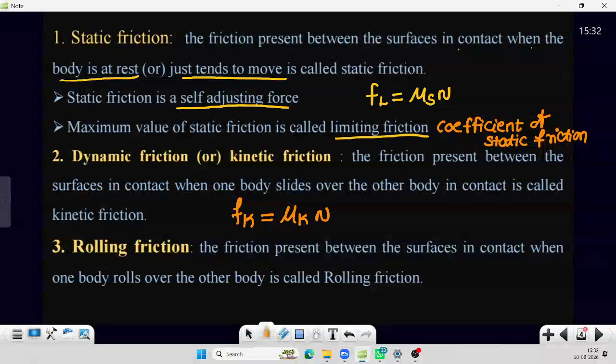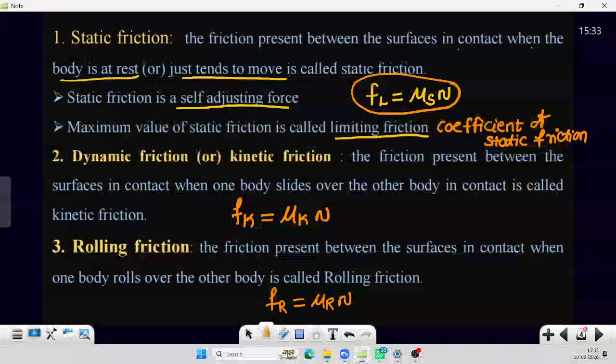And rolling friction is Fr, which is given as mu r into N, where mu r is the coefficient of rolling friction. Do remember, there is no formula for static friction; this is the formula for limiting friction.